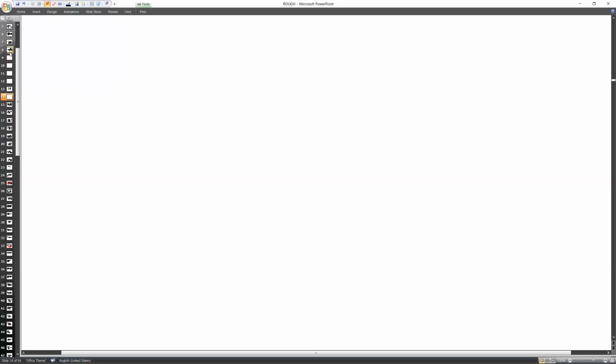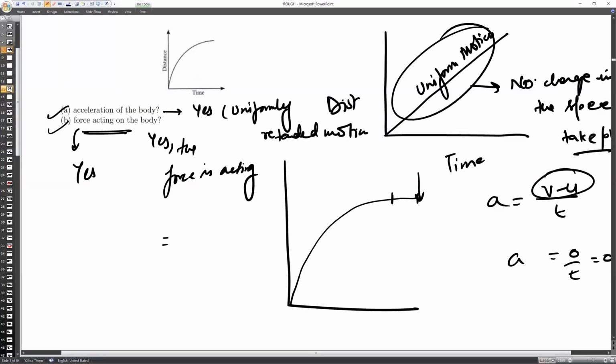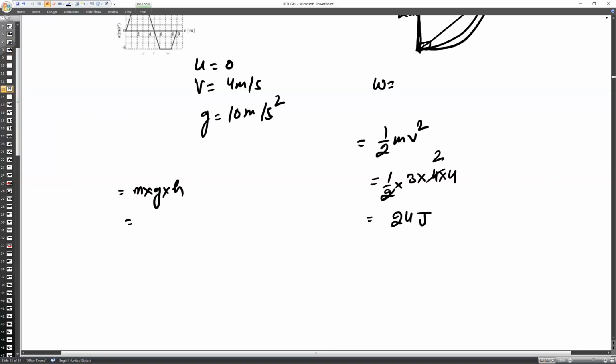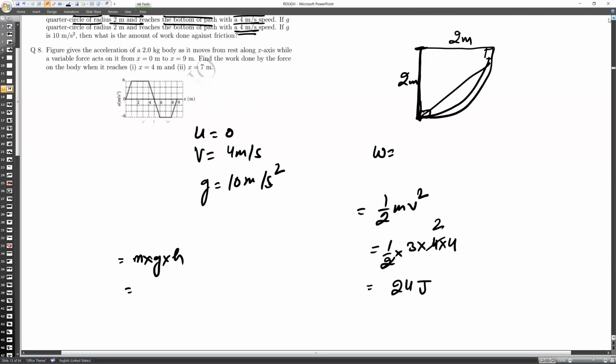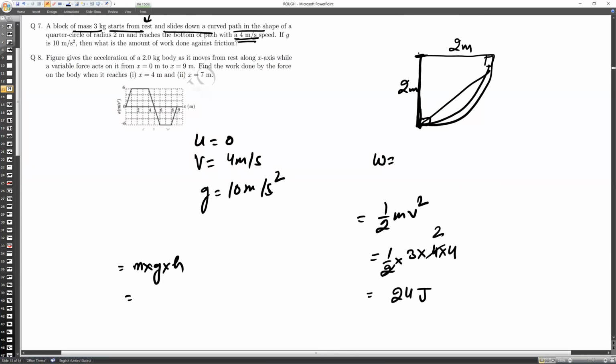You need to understand this important question. When an object is moving in a circular path, in the portion of a quarter of the circle, we have calculated its kinetic energy at this point.